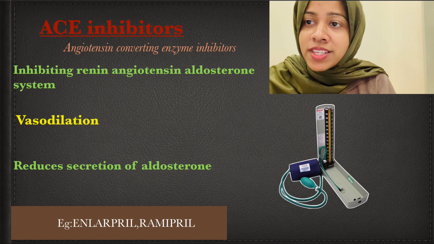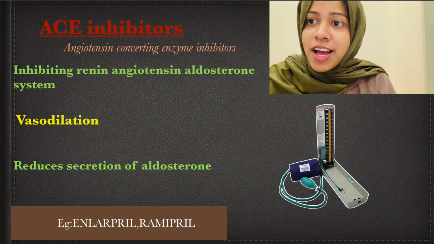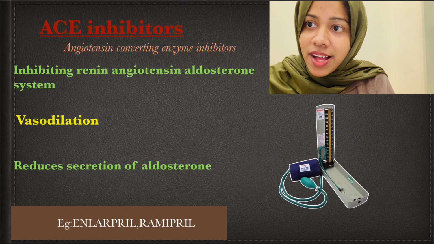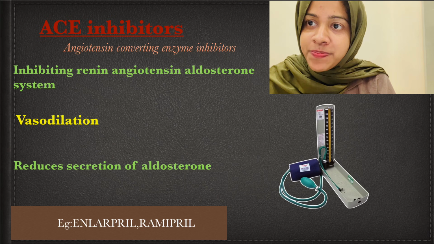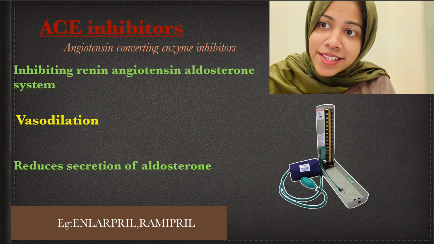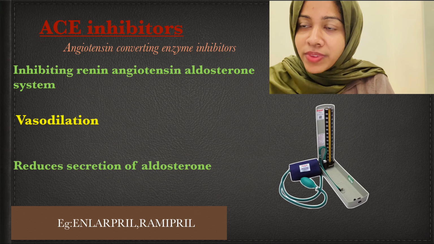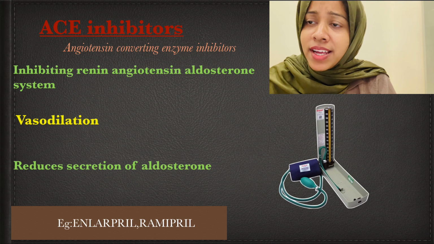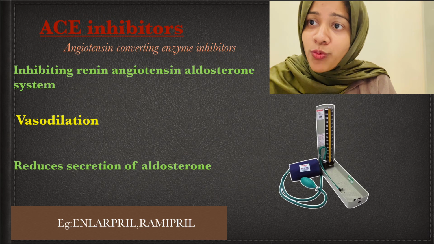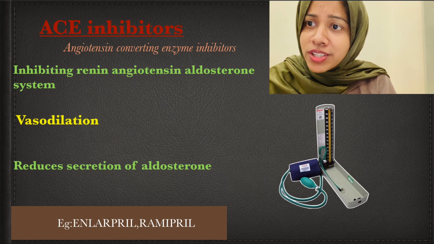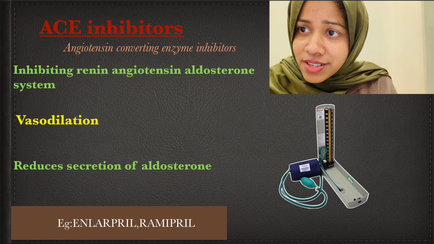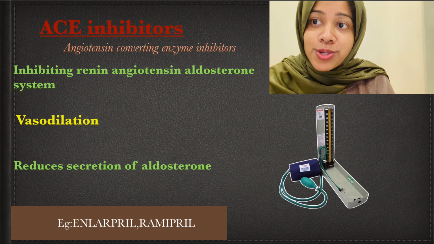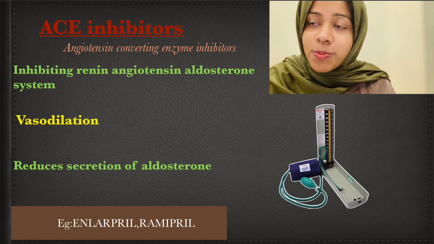In a single step, what is happening in this system is angiotensin 1 gets converted to angiotensin 2, which is a vasoconstrictor and which helps in increasing blood pressure. By inhibiting this system, the end result is reduction of blood pressure. And in another way, ACE inhibitors help in reduction of blood pressure by vasodilation. When vasodilation occurs, BP gets lowered, and when vasoconstriction occurs, BP will increase. That you know. And it helps in reduction of aldosterone secretion, another way of reduction of blood pressure.